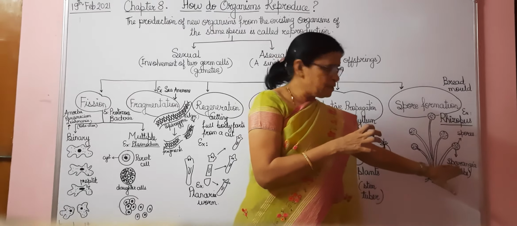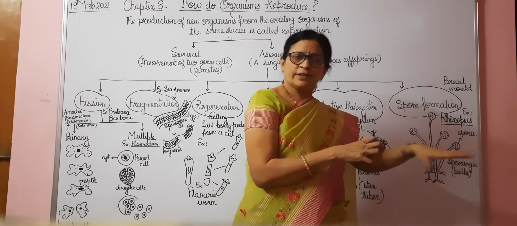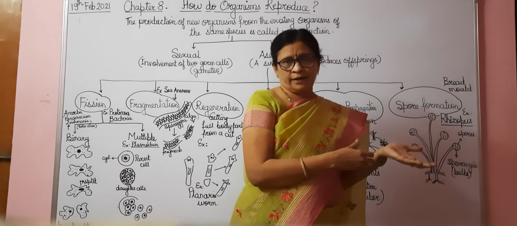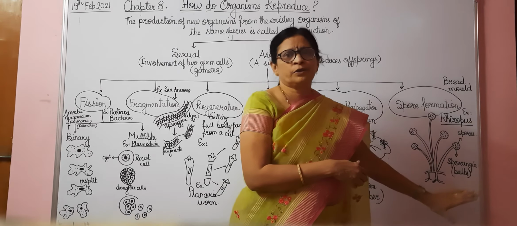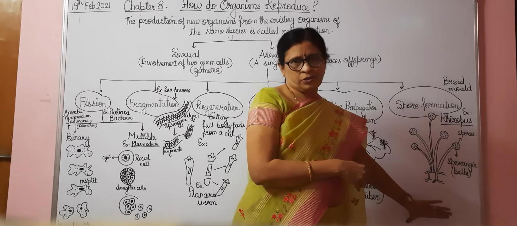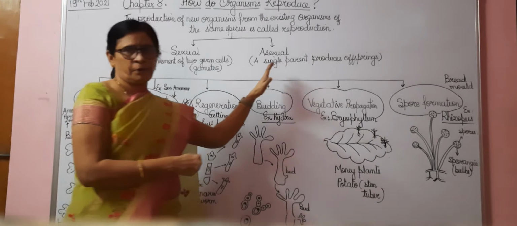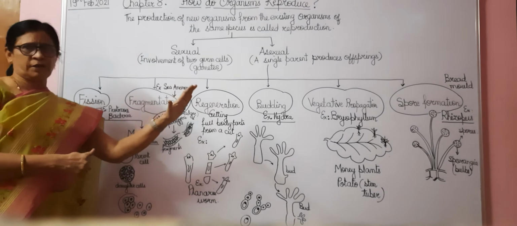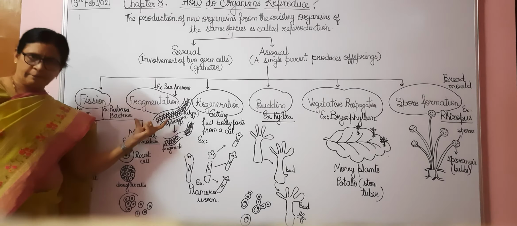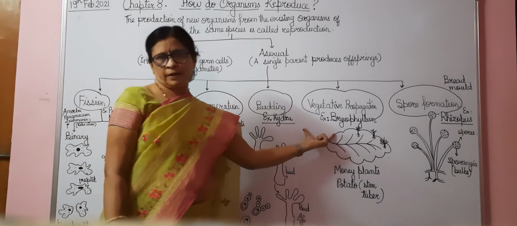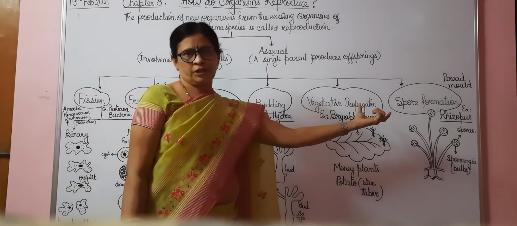This Rhizopus develops sporangia, and this sporangium contains many spores. When this sporangium is mature enough, it bursts and the spores come out. When the spores get favorable conditions, each spore will develop into a new Rhizopus plant. Okay, so this is how you have to remember asexual reproduction. You have to remember 6 methods: fission, fragmentation, regeneration, budding, vegetative propagation, and spore formation.